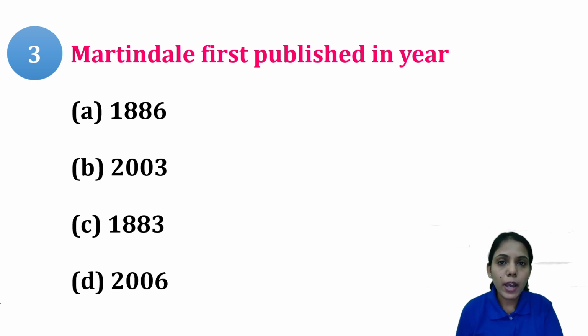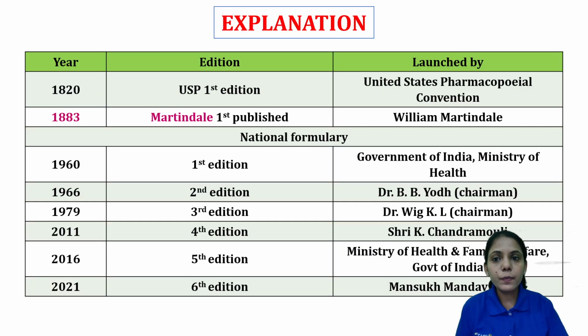Third one is Martindale. Martindale is an extra pharmacopoeia. It comes under pharmacopoeia, but it is the extra pharmacopoeia. It was first published in which year? Option A is 1886. Option B is 2003. Option C is 1883. Option D is 2006. So Martindale was first published in the year 1883. So option C is the right answer.